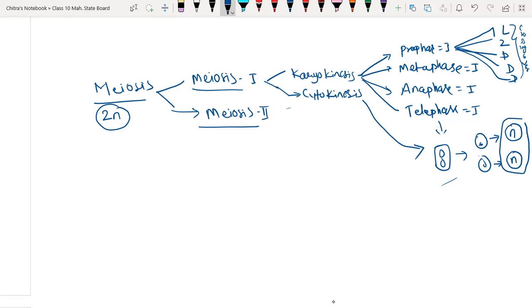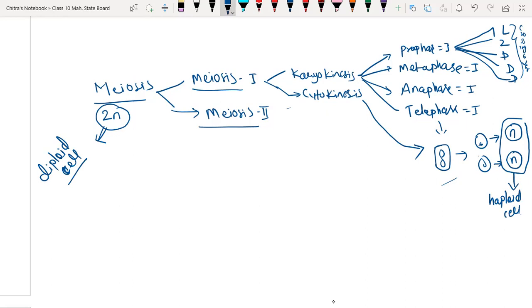Shouldn't there be 4 cells, because one cell divided into 2? Wait. Here we have 2n set of chromosomes in the parent cell, so they are called diploid cells. These cells have half the number of chromosomes, so they are called haploid cells.